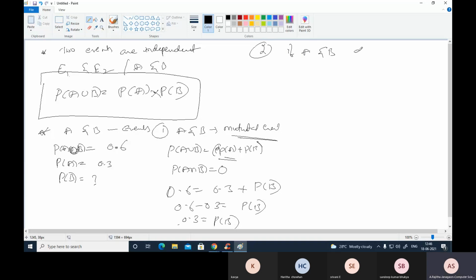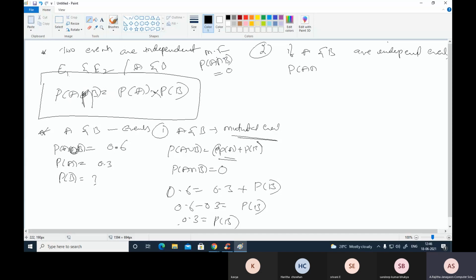Another case is if A and B are independent events. For mutually exclusive events, the probability of A intersection B equals 0.